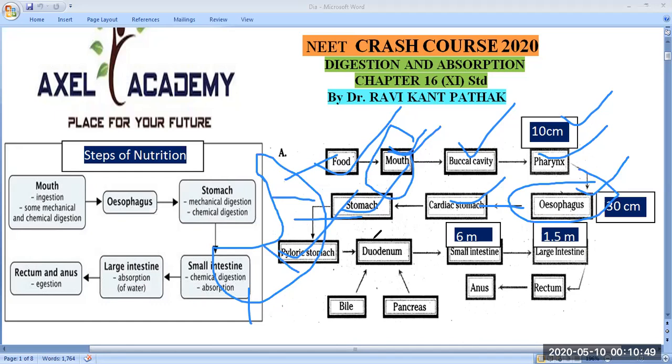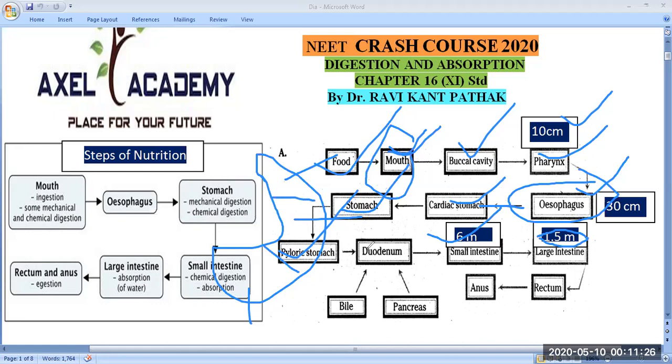After the stomach, food passes into the small intestine. The small intestine has 3 different regions: duodenum, jejunum, and ileum. Despite the name small intestine, its length is much greater compared to the large intestine. Its length is 6 meters and the large intestine is only 1.5 meters. Some parts are highly coiled, some less coiled, but the length increases. We will discuss this later.